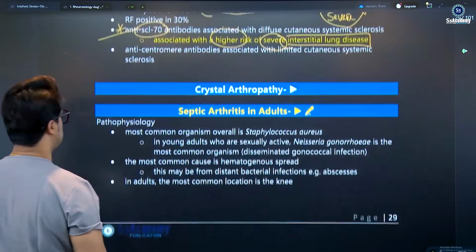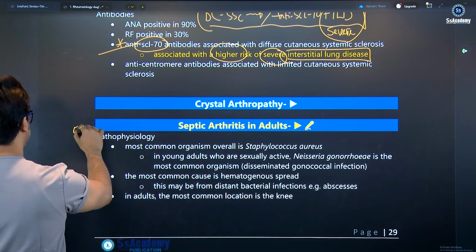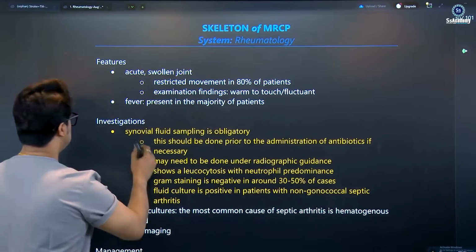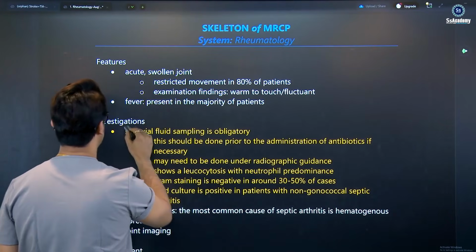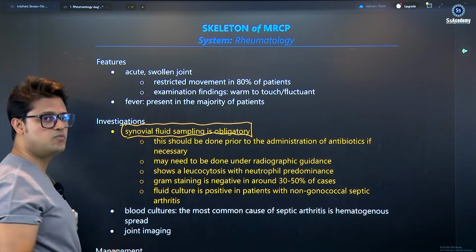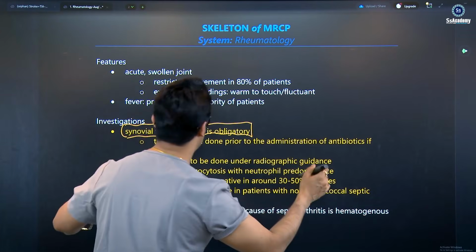Crystal arthropathy is a very hot topic for the exam. Septic arthritis in adults is a 5-star, more than 5-star, very hot topic for the exam. Some updates are coming here. Whenever you suspect acute arthritis or acute monoarthritis, septic arthritis is definitely the first cause to consider. You should take fluid from the joint.